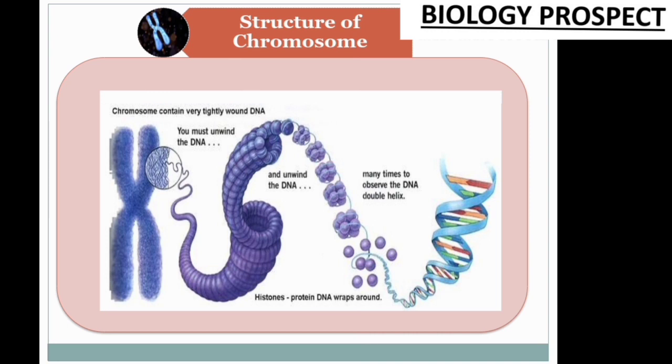As I have already told you, during cell division the chromatin fibers separate from each other, become condensed and shortest in form, and compose the chromosome. So we can say the chromosome also has 2 main constituents, that is the DNA and the histone molecules. Histone is actually the name of a protein. Friends, the ratio of DNA and histone molecules in one chromatin fiber, or so-called one chromosome, is always 40:60. Is it clear for everyone? Now just come to the structure of chromatin or the structure of chromosome.